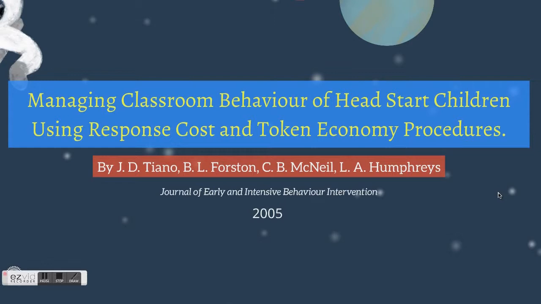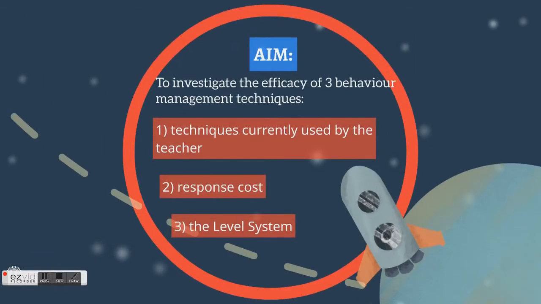What is response cost? Response cost is a term used for removing reinforcement for an undesirable or disruptive behavior. Response cost is also a form of negative punishment. What is token economy? Token economy is a form of behavior modification designed to increase desirable behaviors and decrease undesirable behaviors with the use of tokens. The tokens collected can then be exchanged for an object that is meaningful.